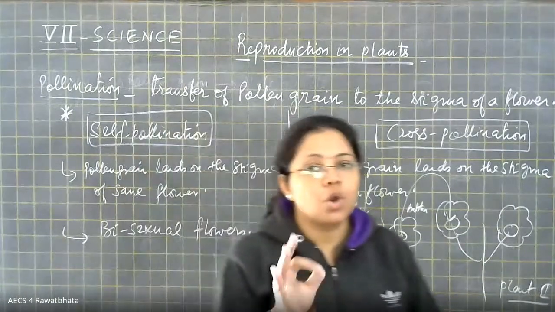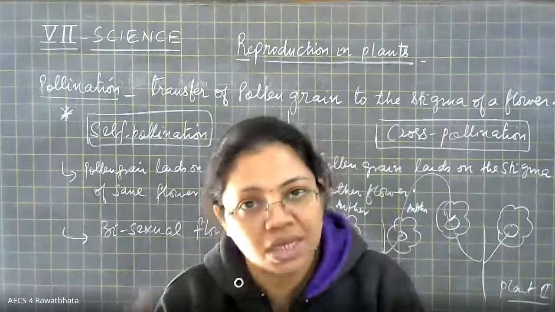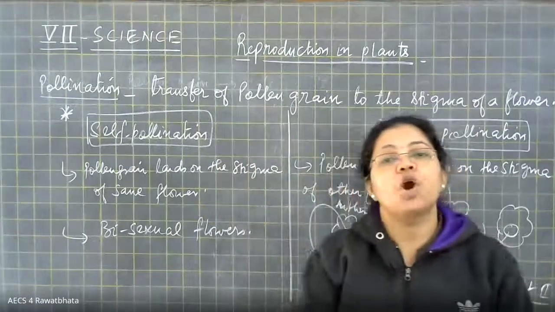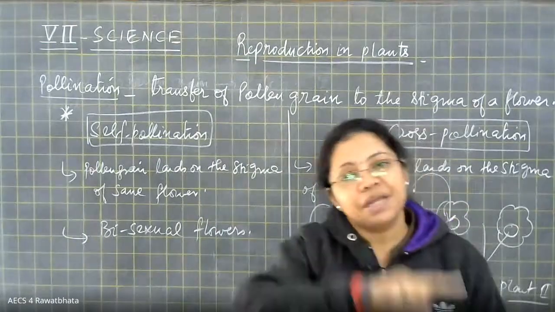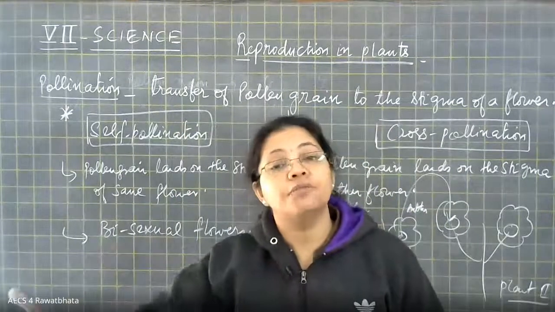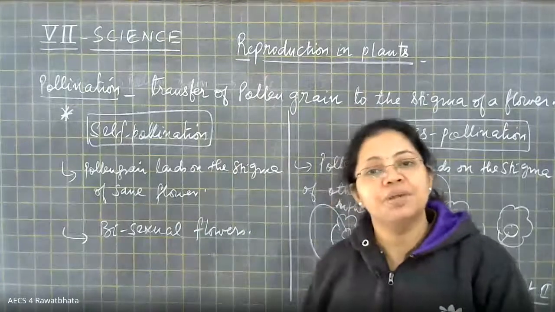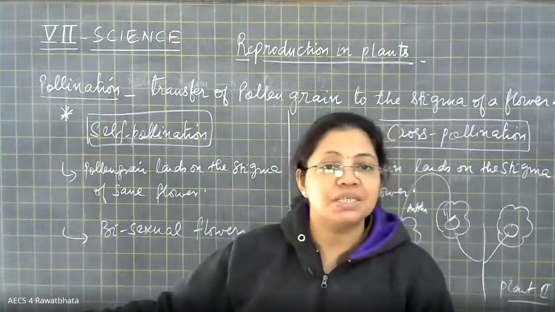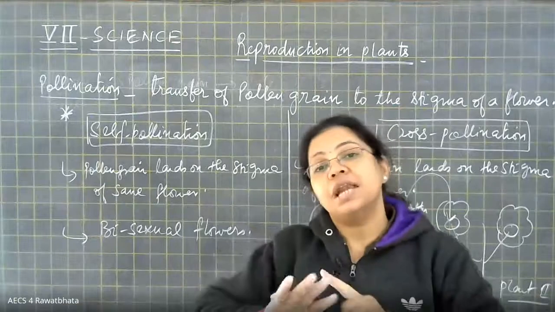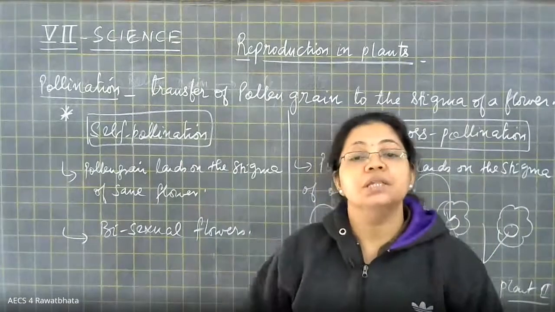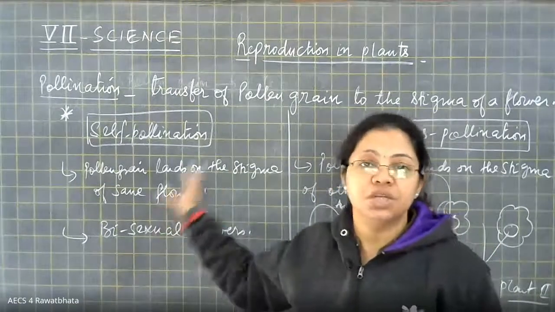It means for cross pollination the ground rule is that the anther from one flower will be transferred to the stigma of another flower. Now whether that another flower is present on the same plant or on a different plant of the same species, all of that will be counted as cross pollination.